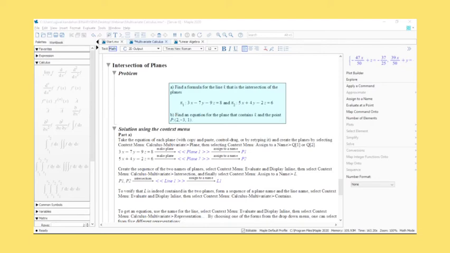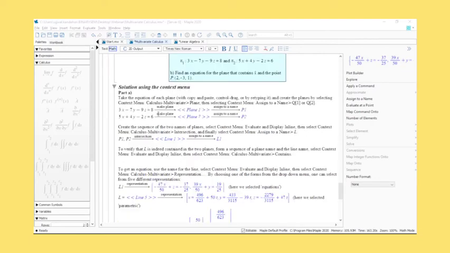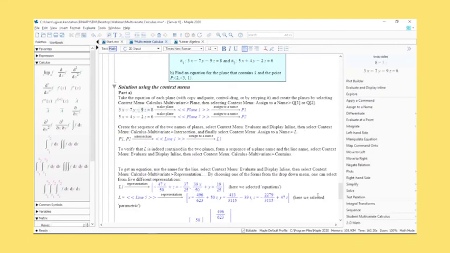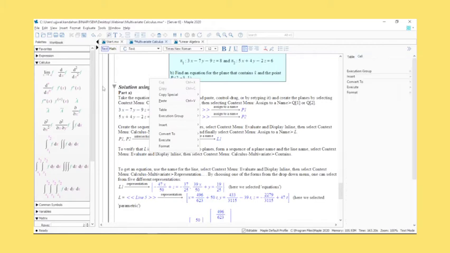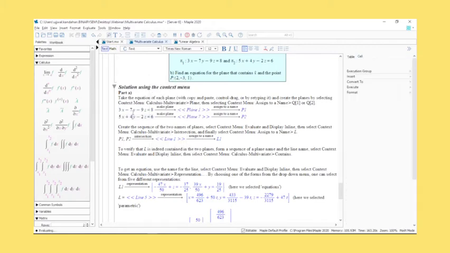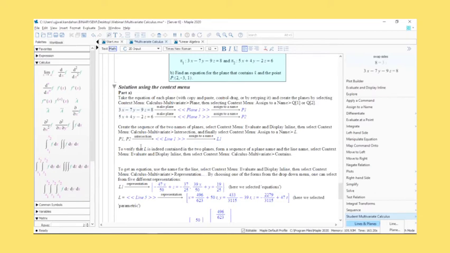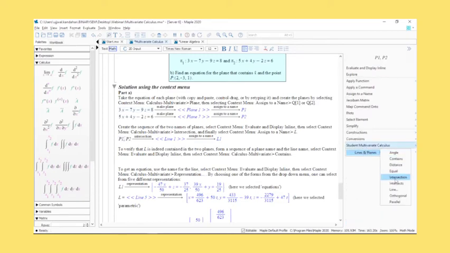So basically, you're able to do all of this sort of analysis in terms of handling planes and lines using the panel here itself. Whenever you load up a package, these options become available here. You can specify whether it's a line or a plane, assign that to a name. If you want the intersection, you can get the intersection. It automatically identifies these two are planes, sees that you want to find the intersection of two planes, which will be a line, so it automatically computes all that without you having to maneuver through functions and so on.